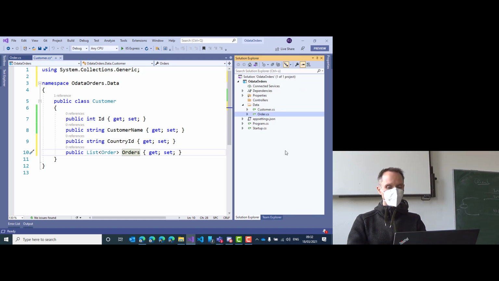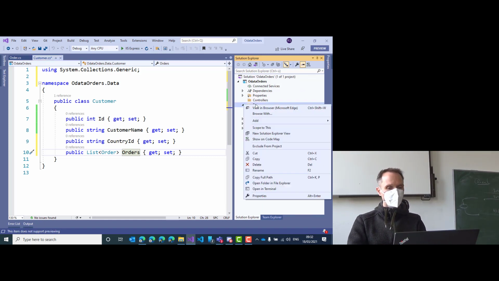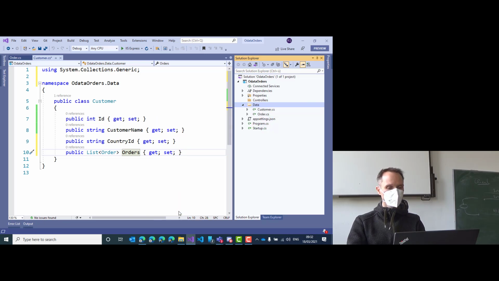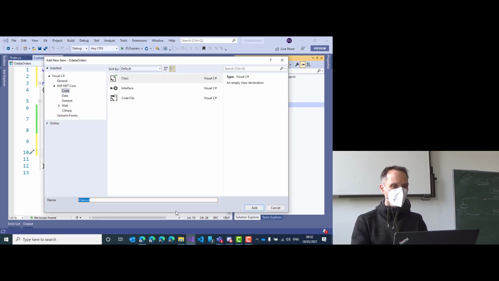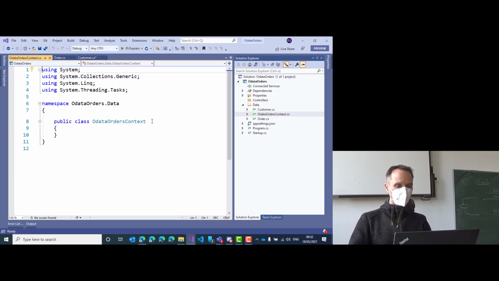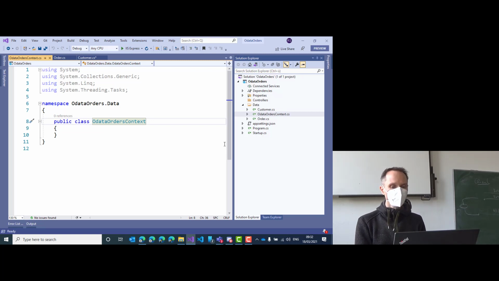Next one, after we created the model, we will now add the data context. So please add another class. Let's call that the OData orders context, because our project is called OData orders and we are building an Entity Framework data context.